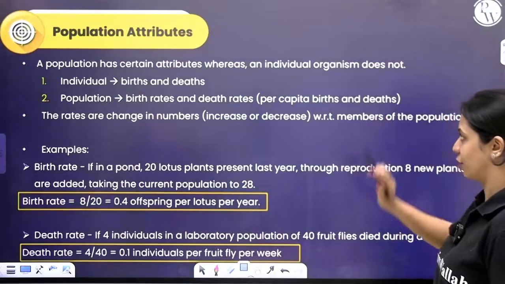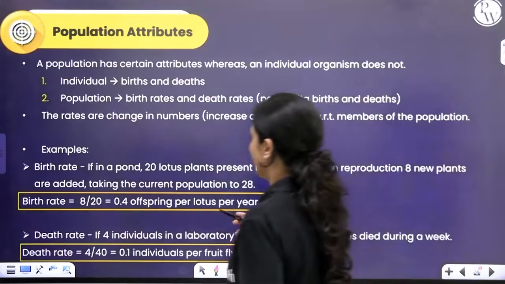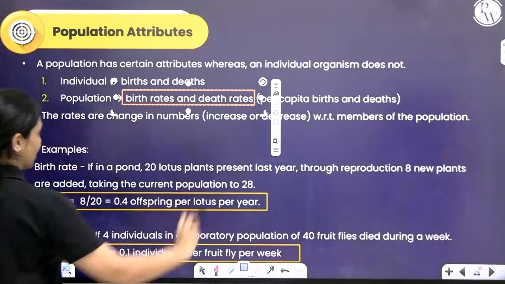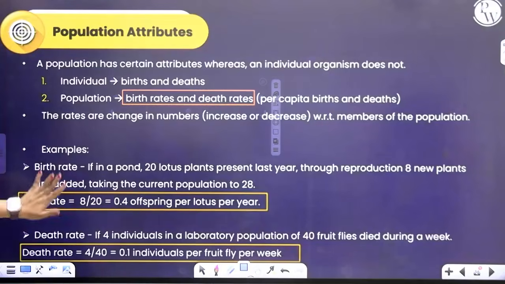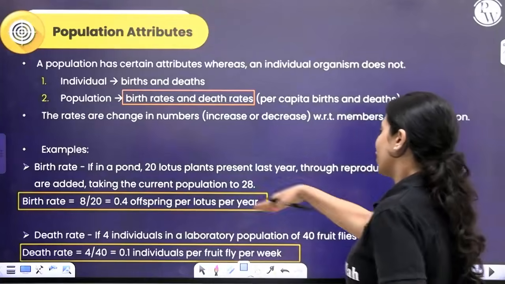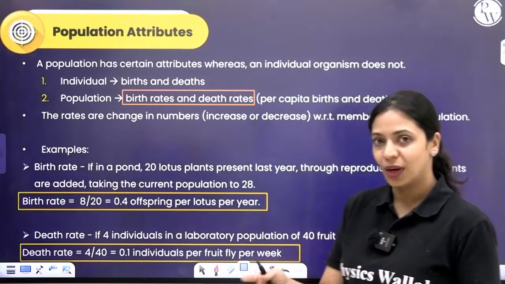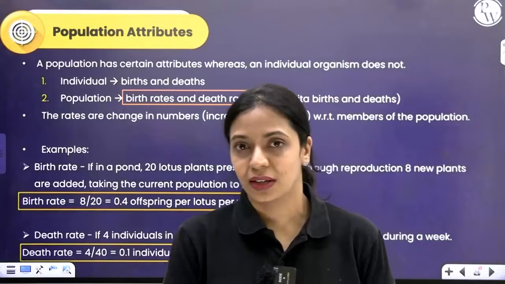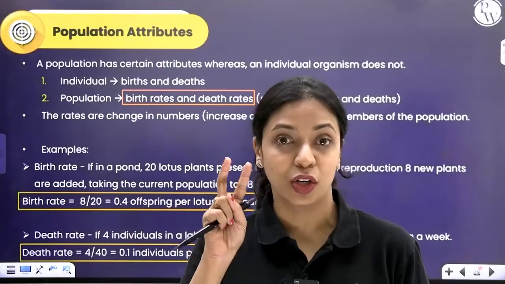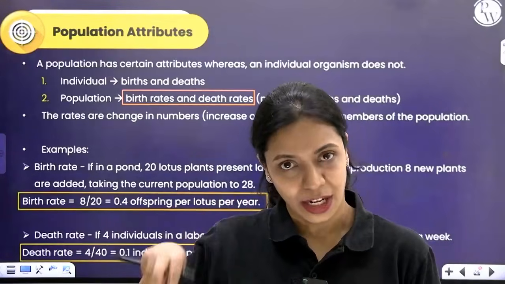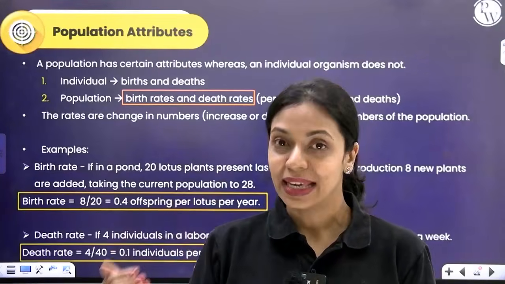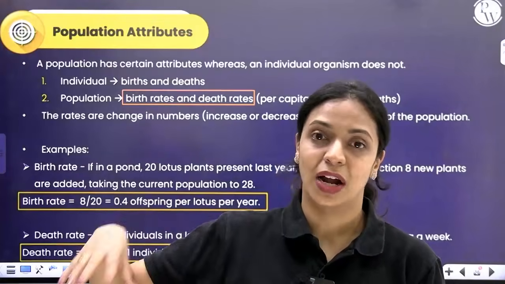A population has certain attributes which an individual organism does not. For example, an individual will have birth and death, but a population will have birth rate and death rate, which is basically per capita birth and death. I'll give you an example for birth rate. In one pond, there were apparently 20 lotus plants to begin with. Over 1 year, through reproduction, 8 new plants have formed over there. So what will be the birth rate? How many new plants are born or formed because of birth? 8. How many were initially present? 20. So per capita, that means 8 divided by 20. That will give the contribution of each lotus plant present in that population.